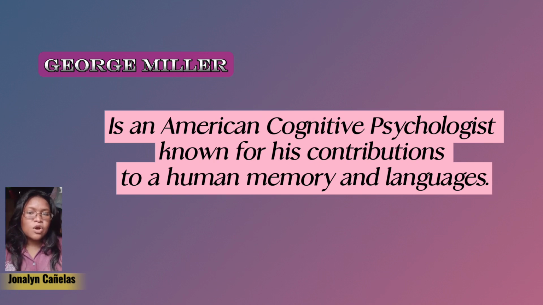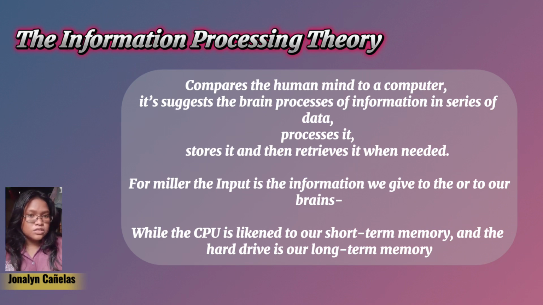So, let's go back to the information processing theory. He also contributed to this theory. This theory compares the human mind to a computer. It explains how we receive, store, and use information. Our brain works in stages. Stage 1 is the input. Information enters the brain like typing data into a computer.